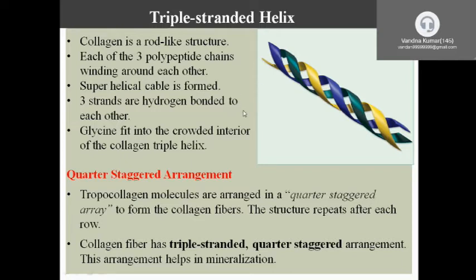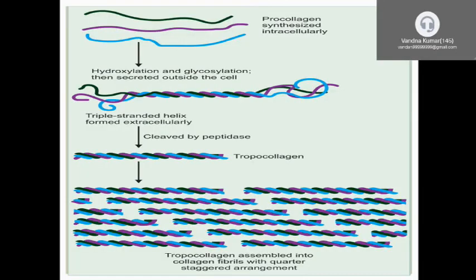Quarter staggered arrangement. Tropocollagen molecules are arranged in a quarter array to form the collagen fibers. These structures are repeated. Here you can see this is the polypeptide. Three polypeptides form the tropocollagen.